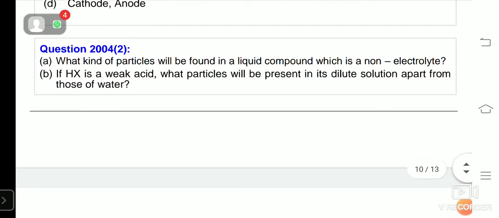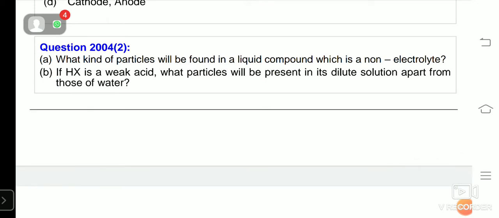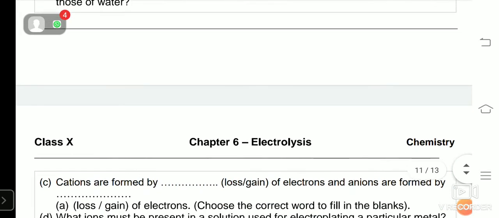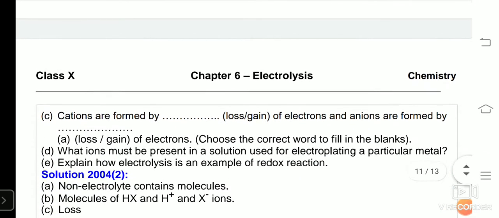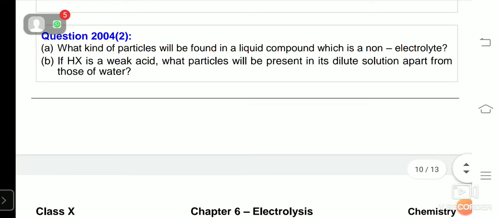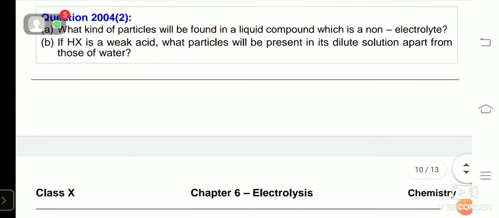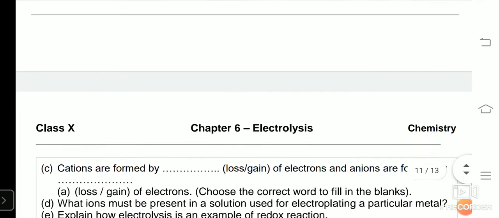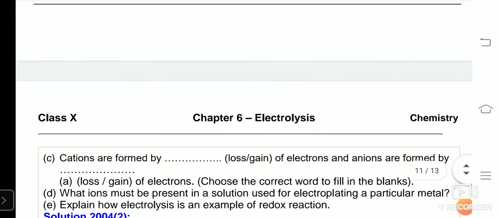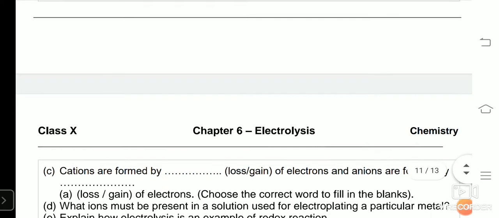Which kind of particles will be found in a liquid compound which is a non-electrolyte? Your answer for this would be, a non-electrolyte contains molecules. If HX is a weak acid, what particles will be present in its dilute solution apart from those of water? Your answer is molecules of HX and small amount of H plus ions and X minus ions.